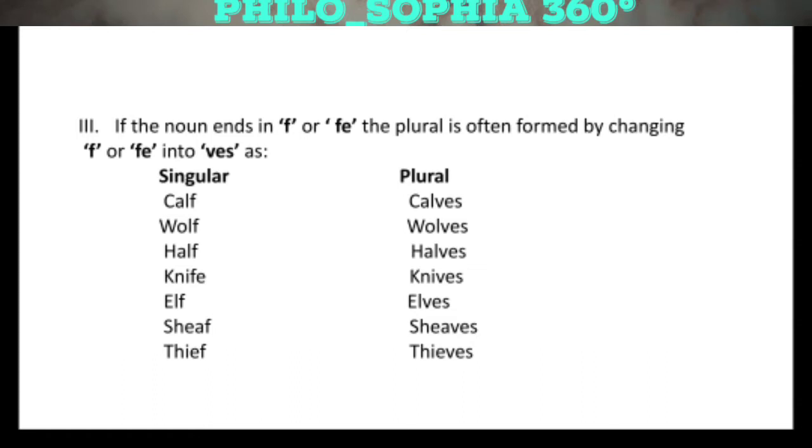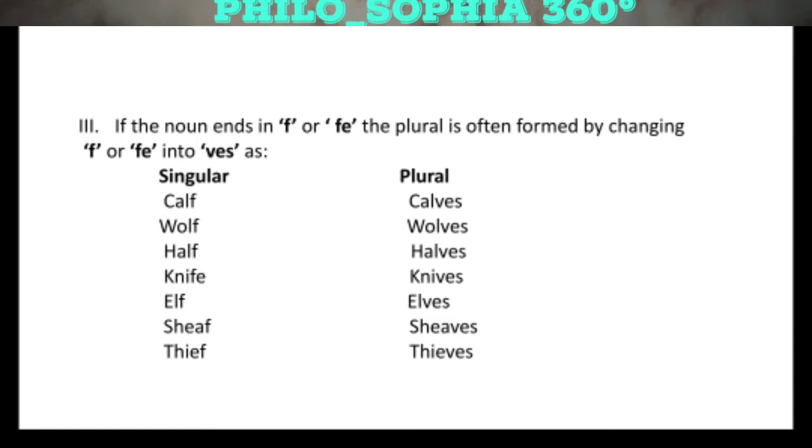For instance, we have a word calf. We will change f into ves, because we have a rule that if any noun is ending with f or fe, we will change it into ves to make it plural.